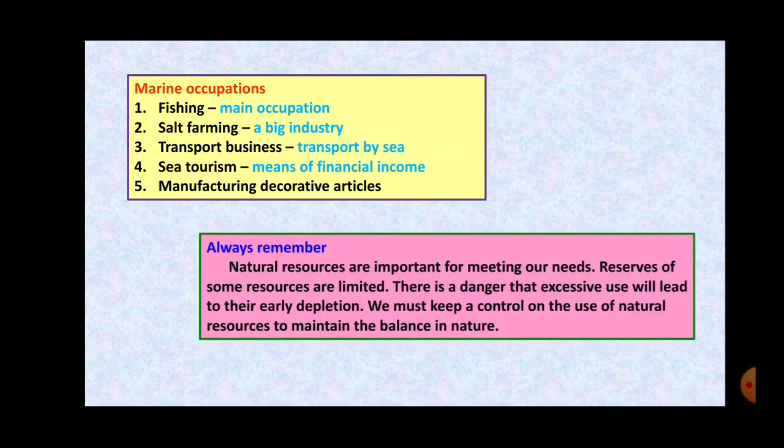And we should always remember that natural resources are very, very important for fulfilling our requirements, our needs. But these natural resources are limited, their reserves are limited, and we should use them very judiciously, very carefully.